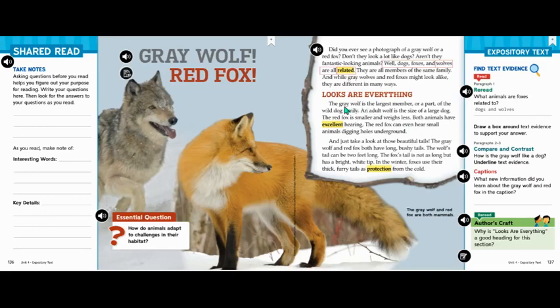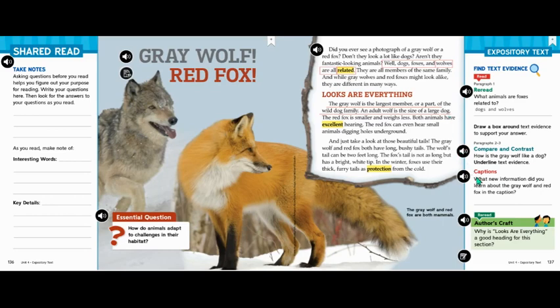We read in the beginning of the second paragraph that the gray wolf and the wild dog are part of the same family. That is one way that they're alike, so I'm going to underline this sentence. We also read that an adult wolf and a large dog are the same size, so that's another thing that they have in common. Go ahead and underline both of these first two sentences.